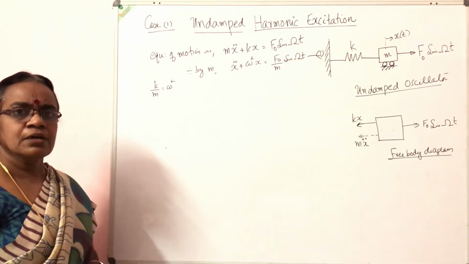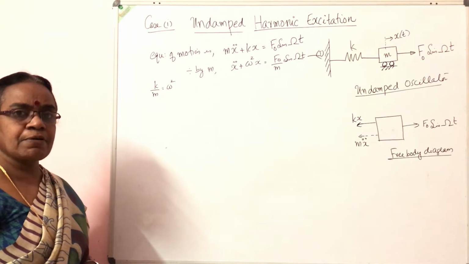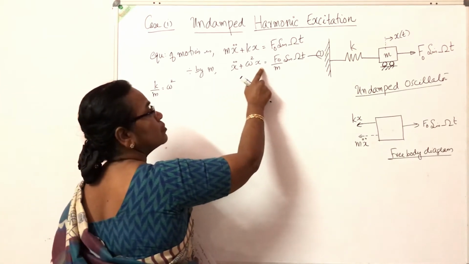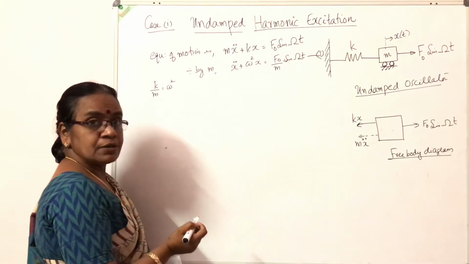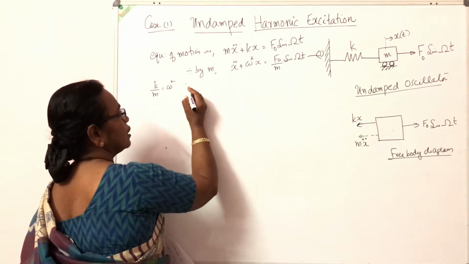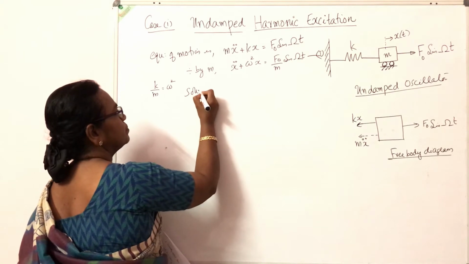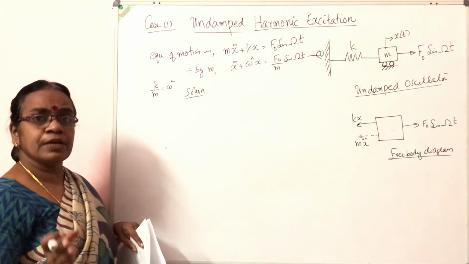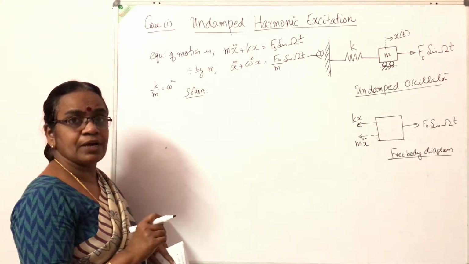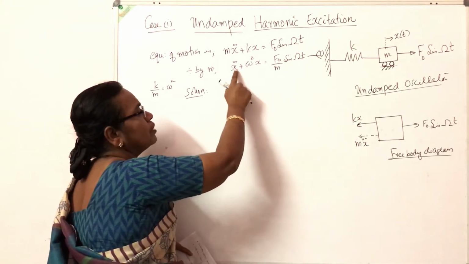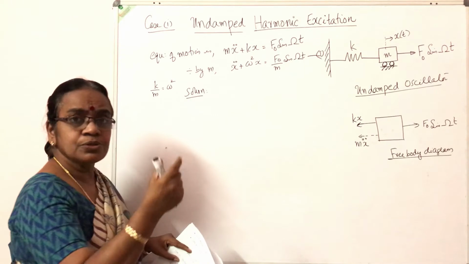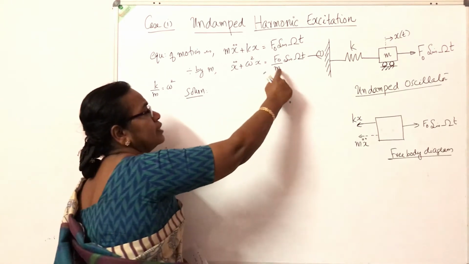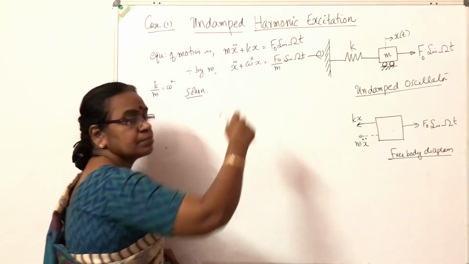So this is the differential equation representing the forced response: d square x by dt square plus omega square x is equal to F0 by m sine omega t. Now we have to solve this equation. In free vibration without damping, the expression was x double dot plus omega square x is equal to 0. We know how to solve that equation. Now the right hand side has a forcing function.